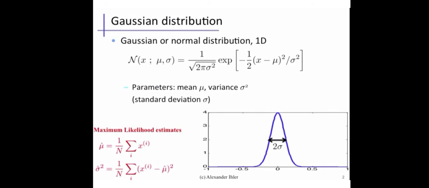Now for the equation, it gives f of x or n of x is equal to 1 upon square root of 2 pi sigma square into exponential of minus 1 half x minus mu square upon sigma square. That means the parameters mu and sigma square are the mean and the variance. The distribution with mu equal to 0 and sigma square equal to 1 is called the standard normal distribution.